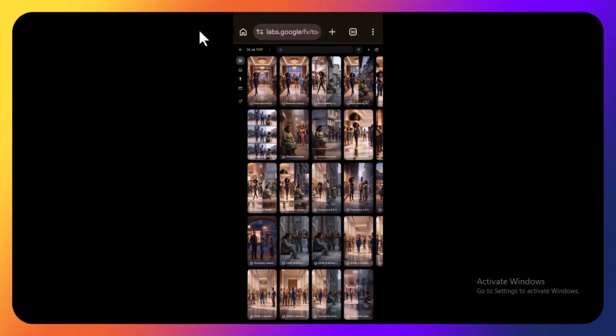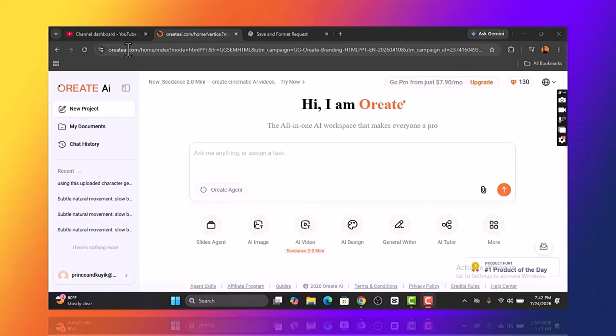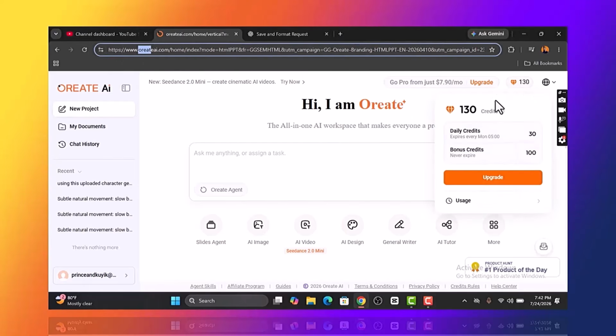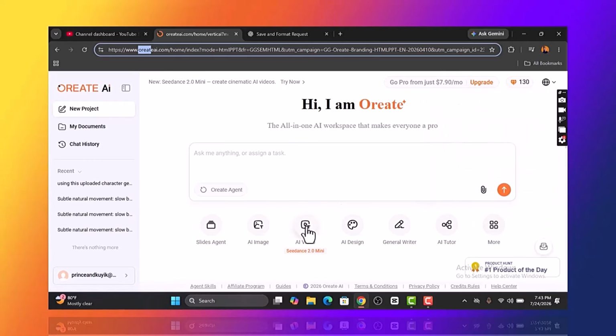Okay, so I'm done generating all my images and everything is in order. So first, this platform gives you access to 130 credits, and like you can see, daily credits expire every Monday. 30 credits, and this is bonus credits, 100 credits on this platform. But before we start generating, let's take a look at the models that are available for your video creation.